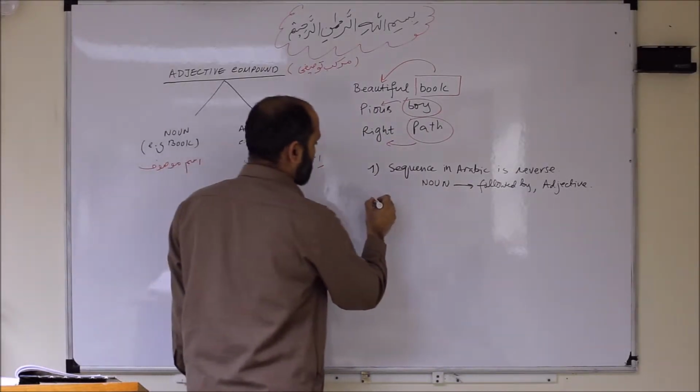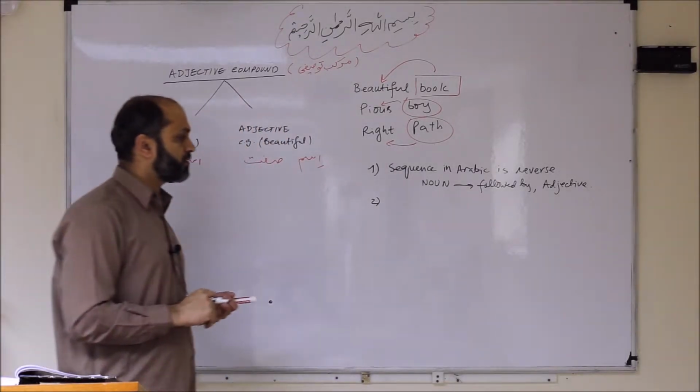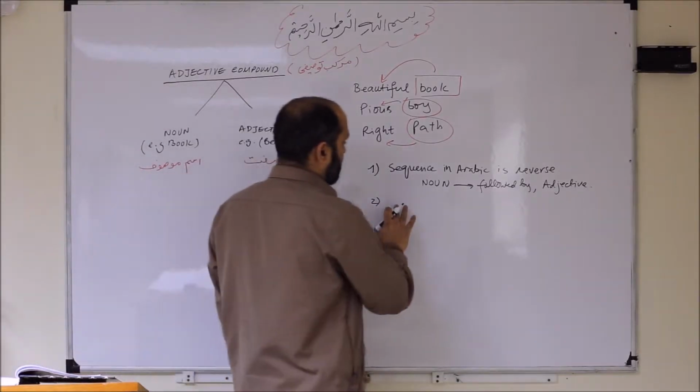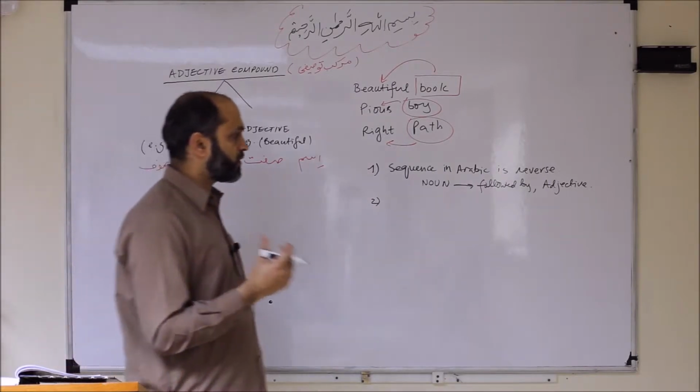Second, one is about the sequence, the other is about the characteristics of a noun that we have learned, that there are 4 classifications.